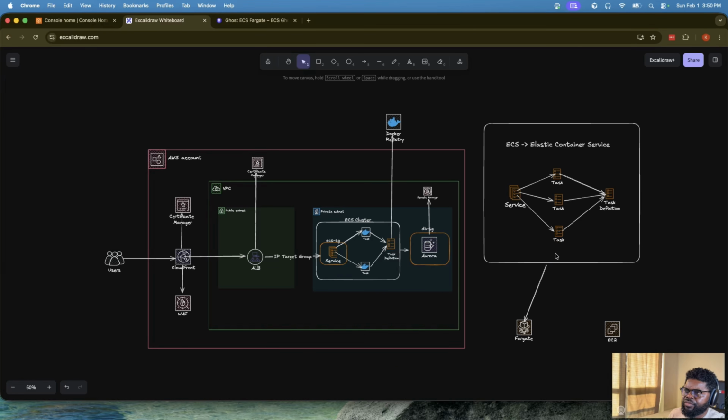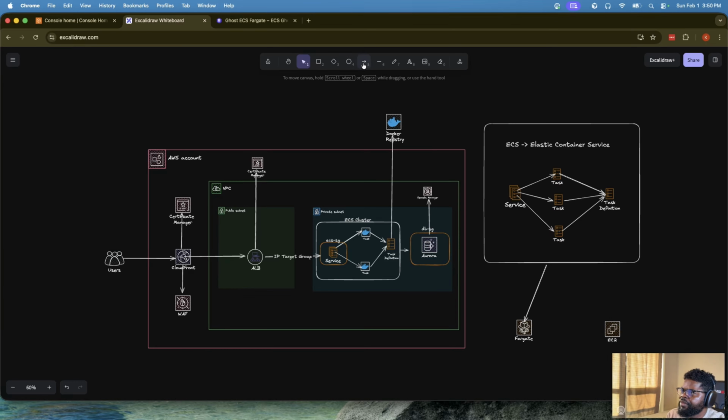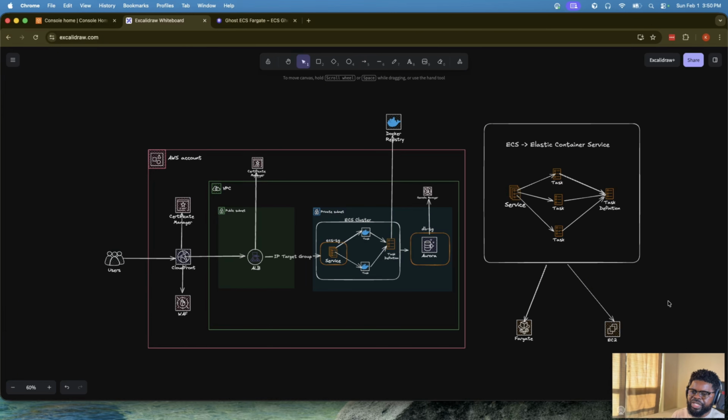But there's also another option. If you actually want to go the route of setting up your own machine, let me just delete this diagram completely. If you want to be responsible for managing your machine, setting up the AMI how you want it, you can go the EC2 route.